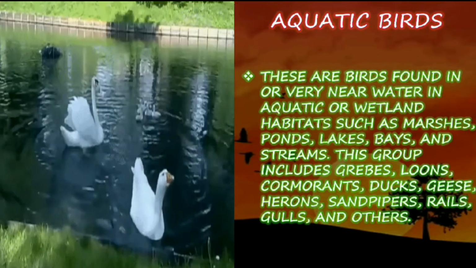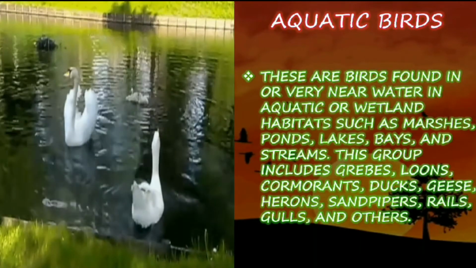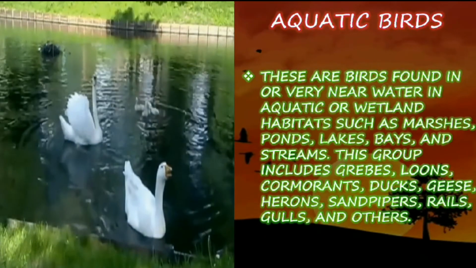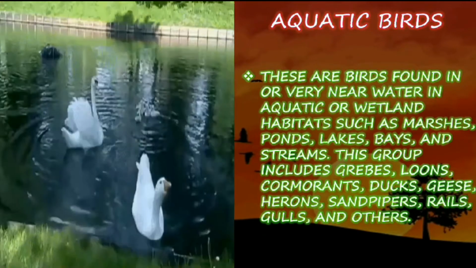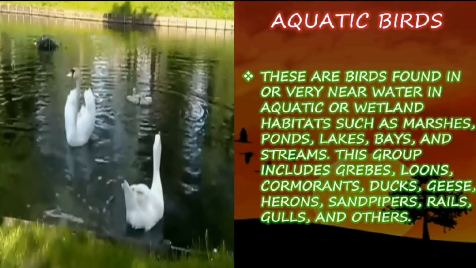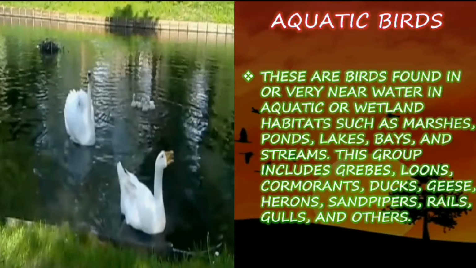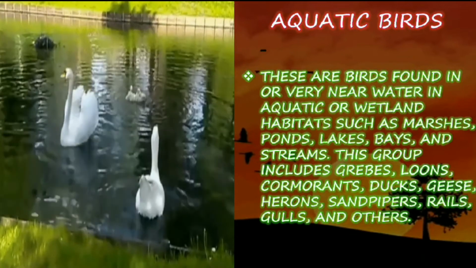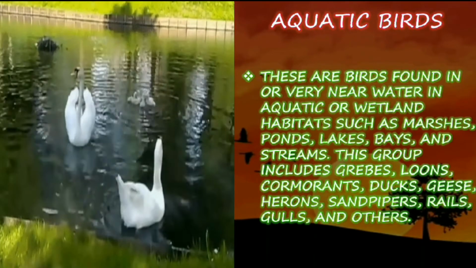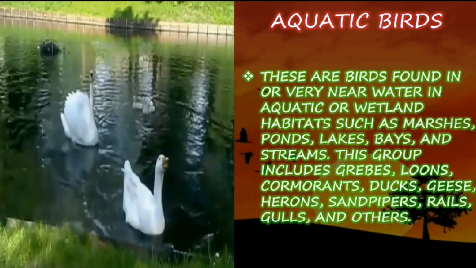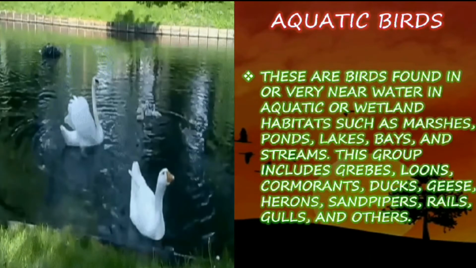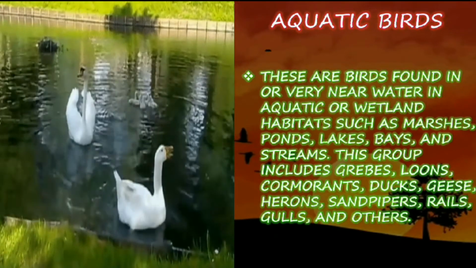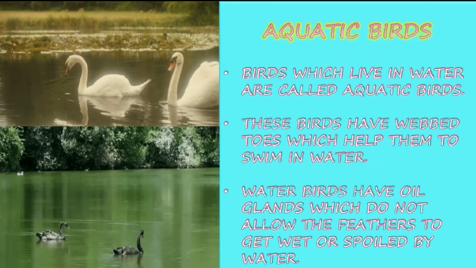Aquatic birds are birds found in or very near water, in aquatic or wetland habitats such as marshes, ponds, lakes, bays, and streams. These groups include grebes, loons, cormorants, ducks, geese, herons, sandpipers, rails, gulls, and others. So these are examples of birds that live as aquatic birds. They live on marshes, ponds, lakes, bays, and streams, even on seas and oceans.